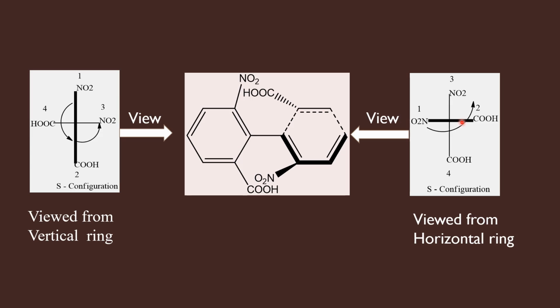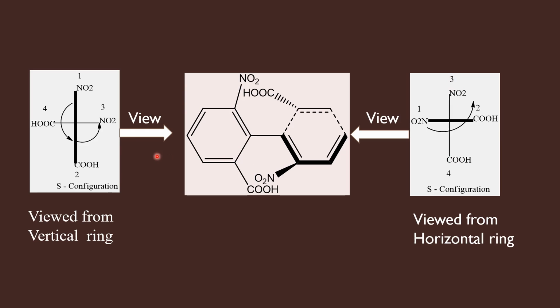So what for am I thickening? I have to remember that since I am standing near the horizontal ring, the groups in the horizontal ring should be given higher priority over the groups present in the vertical ring. That means I have to assign priority numbers first for the groups present in the horizontal line and then for the groups present in the vertical line.